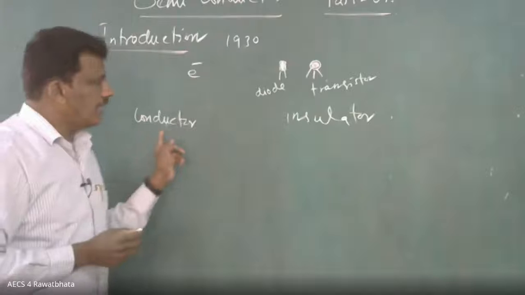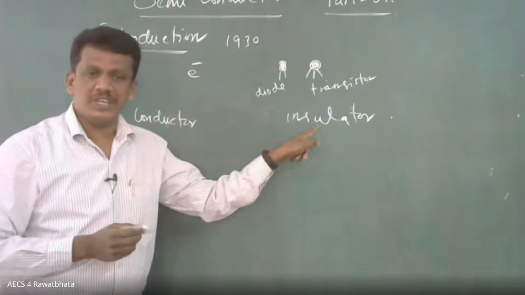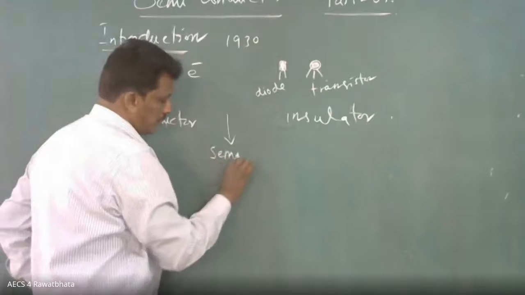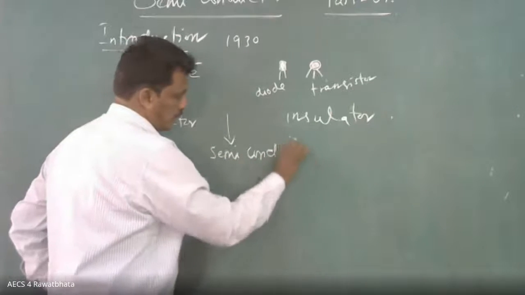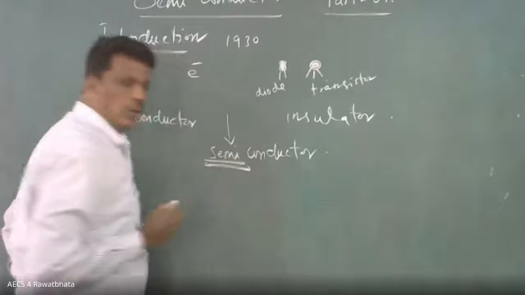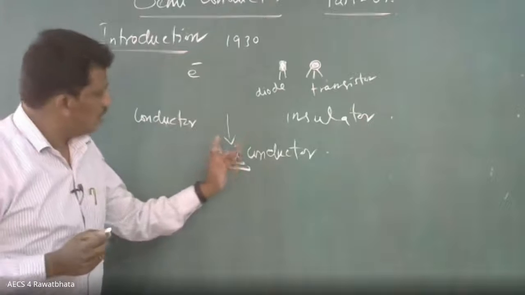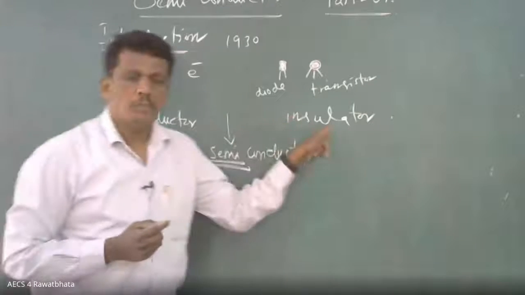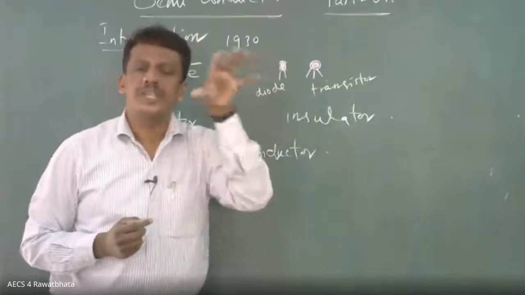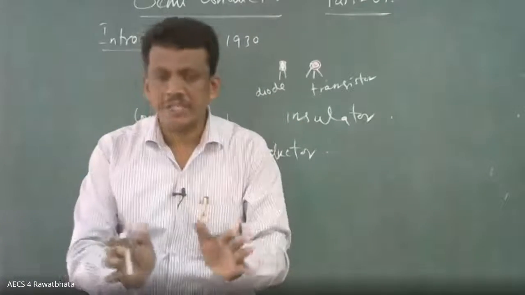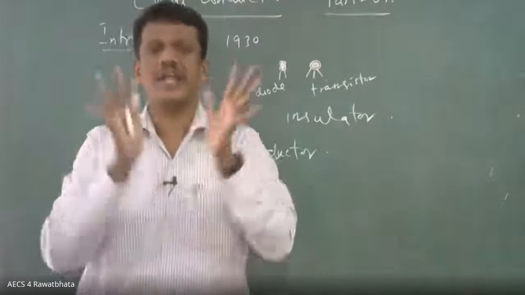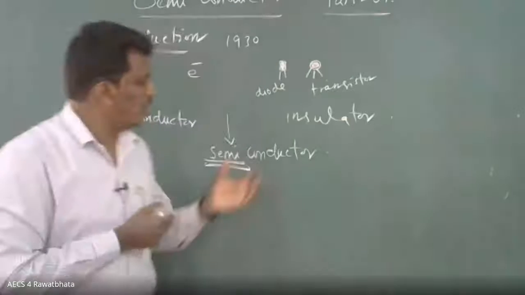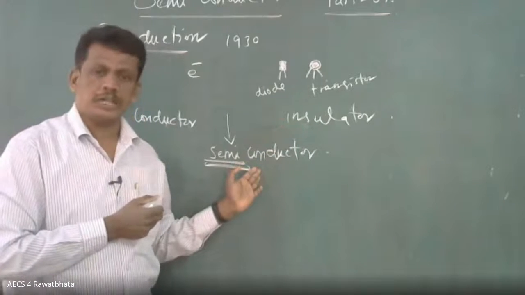Semiconductor is neither conductor nor insulator, semi. So the conductivity will be less than a conductor and more than an insulator. More than an insulator in the sense that insulators are not at all conductors; they cannot have any electrical conduction. So definitely in that comparison, the semiconductor is in a better position.